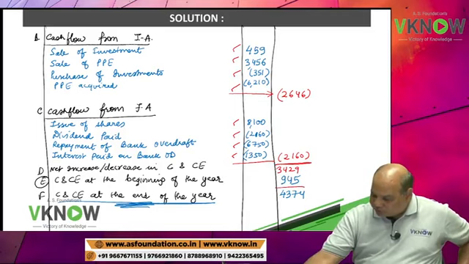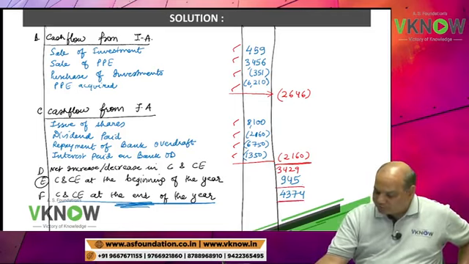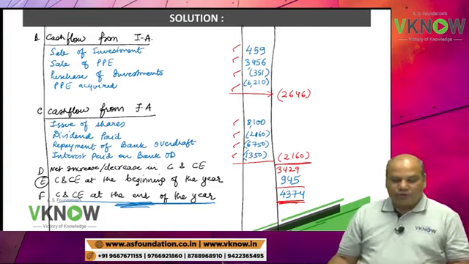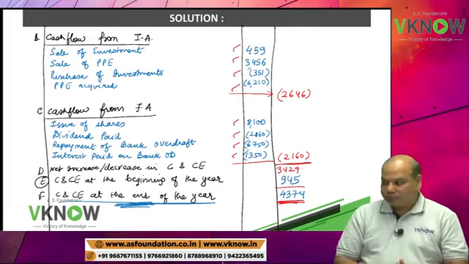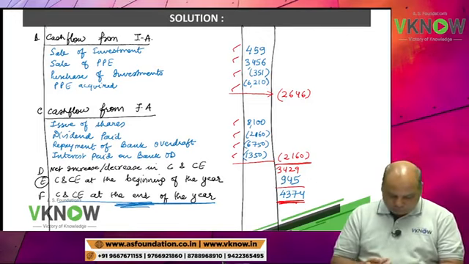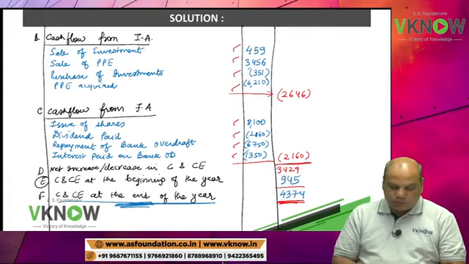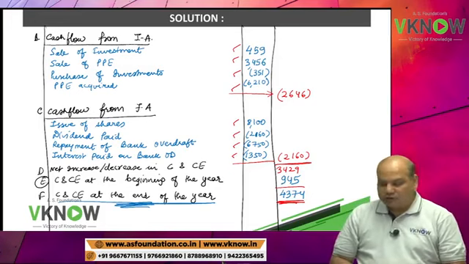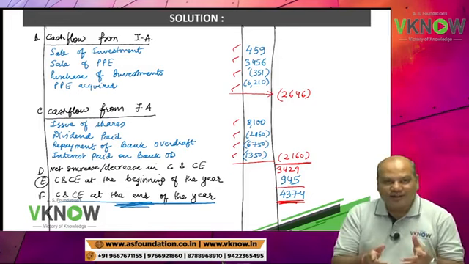And just check whether this total is tallying or not. The total is tallying. 3429 net increase. This answer is over.